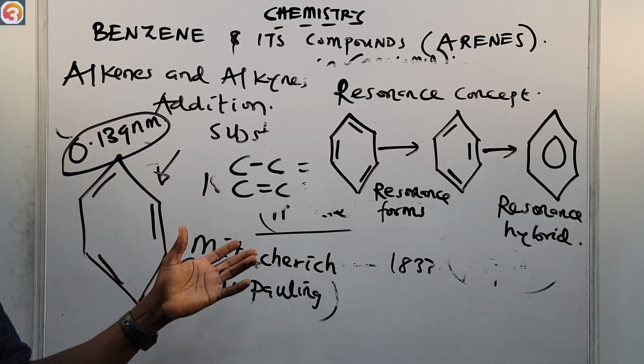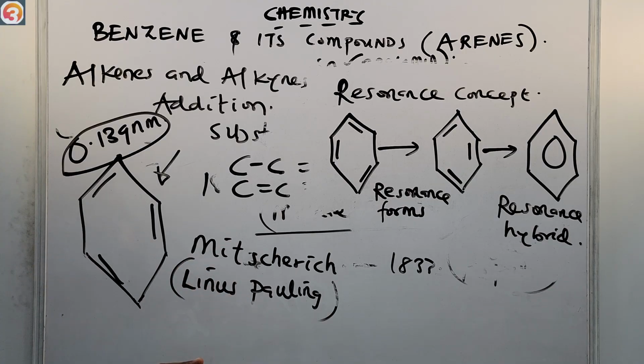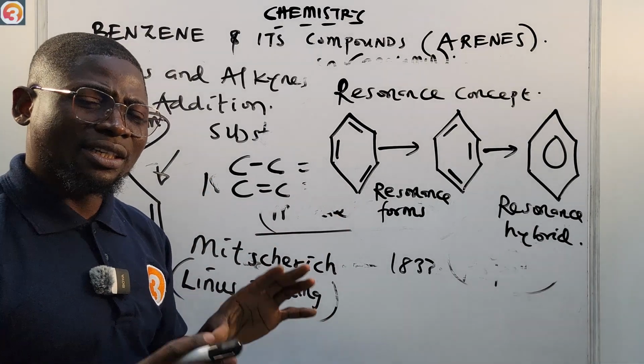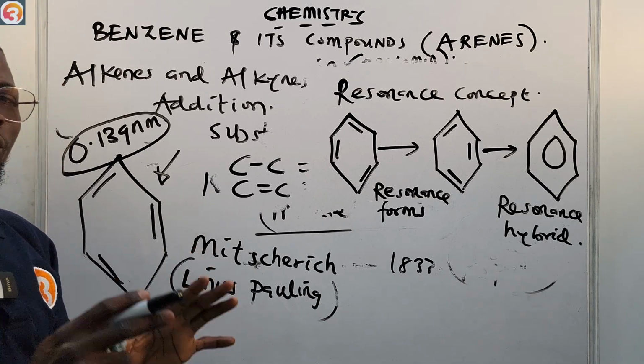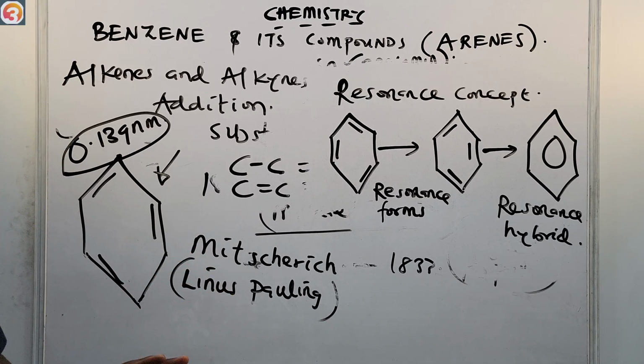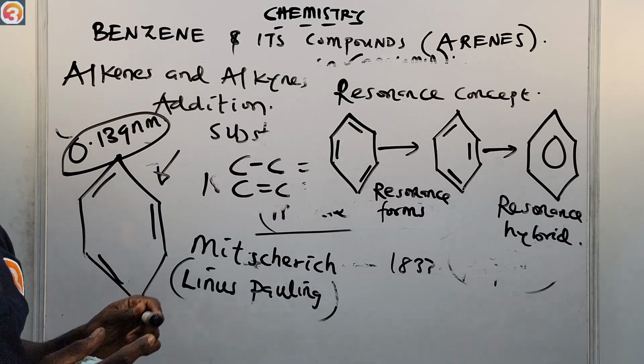Instead they have their own special bond. The length of a carbon to carbon single bond normally is 0.154 nanometer. The length of a carbon to carbon double bond is 0.134 nanometer, but the length of carbon to carbon bonds in benzene is 0.139 nanometer.